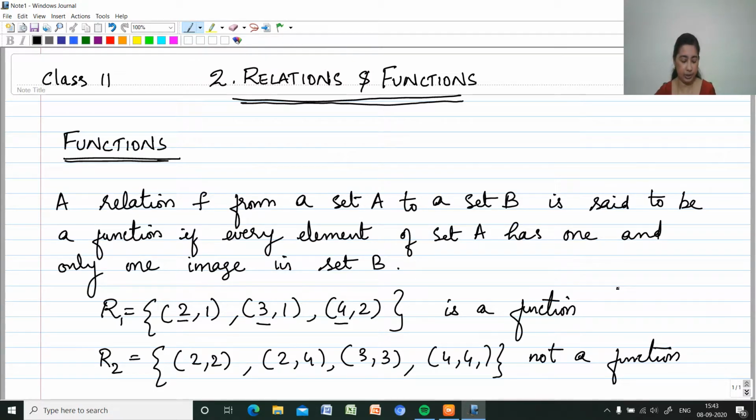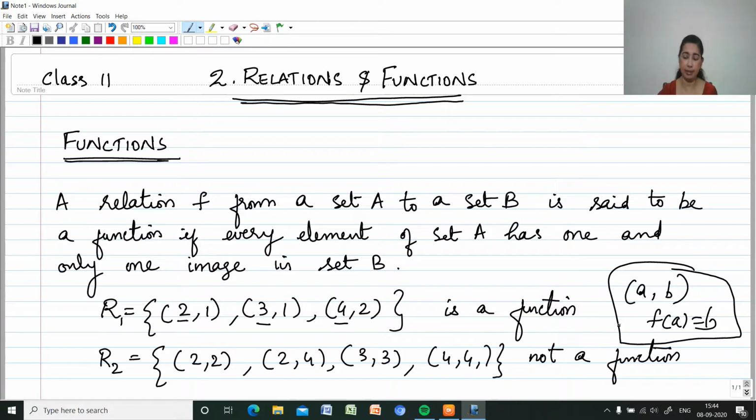And we call this ordered pair (A, B). This B is the image. B is called the image of A, or we can write f of A is equal to B. B we call it the image, or f of A is equal to B. Or we can say that A is the pre-image of B. A is called the pre-image of B.